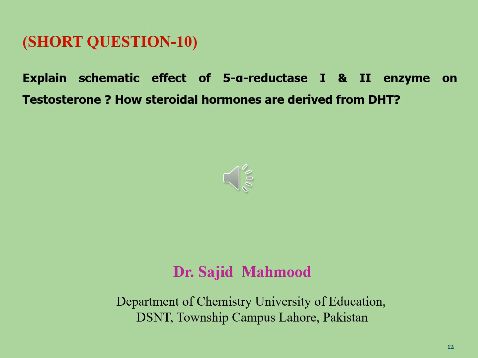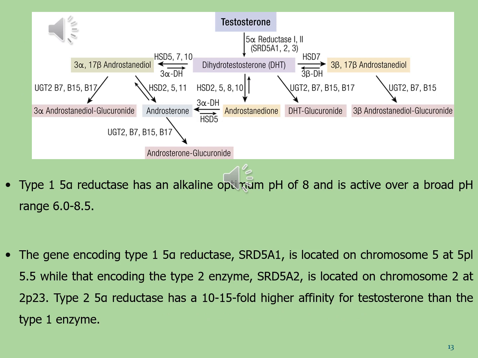Let's see the short question number 10. Explain the schematic effect of 5-alpha reductase 1 and 2 enzymes on testosterone. How steroidal hormones are derived from dihydrotestosterone. So you can see over here how dihydrotestosterone is derived from testosterone by the effect of the enzyme 5-alpha reductase 1 and 2, that is also abbreviated as SRD5A1, 2 and 3. This is the first step which is used for the synthesis of dihydrotestosterone.